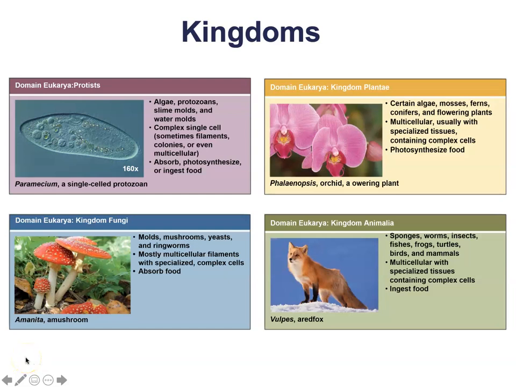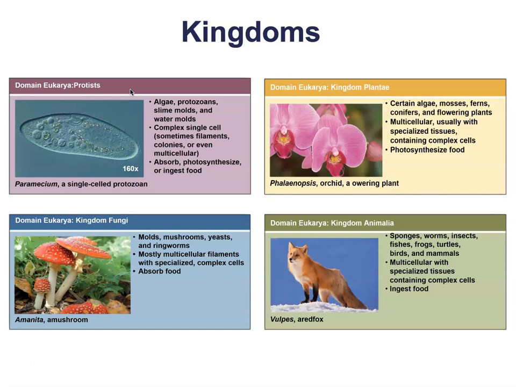So the next thing we're going to talk about is how the domain Eukarya has 4 major groups of organisms. The first over here is going to be our group of Protists. A number of our Protists are going to be found in a number of kingdoms. They're going to range from single-celled forms all the way up to multicellular organisms.